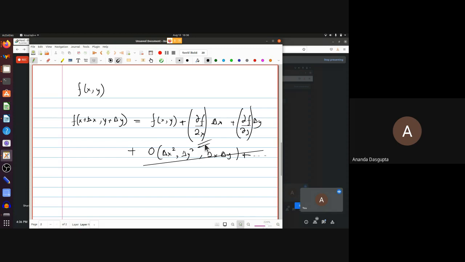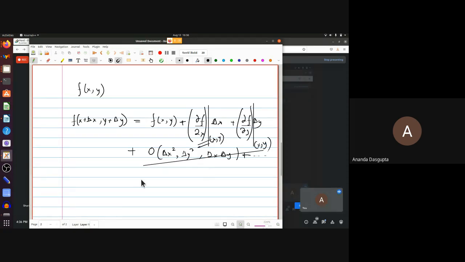But the important question here is this: del f del x, del f del y. Are they partial derivative functions or what are they? What is del f del x? They are partial derivatives evaluated at x and y. So is it a number or is it a function? It is a number. It's evaluated at x and y, right? Similarly, del f del y is a partial derivative evaluated at x and y.